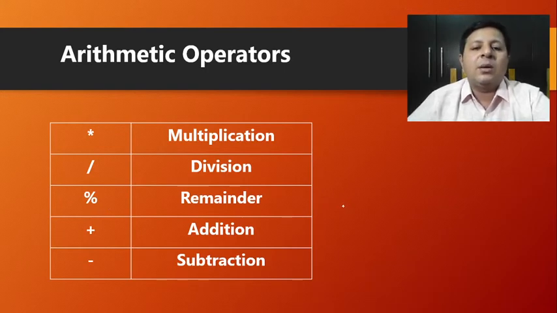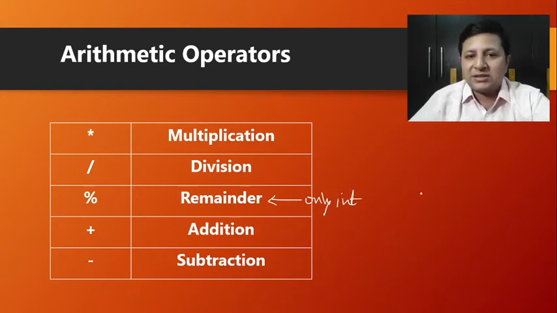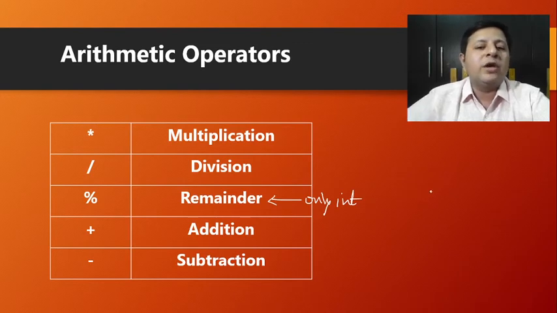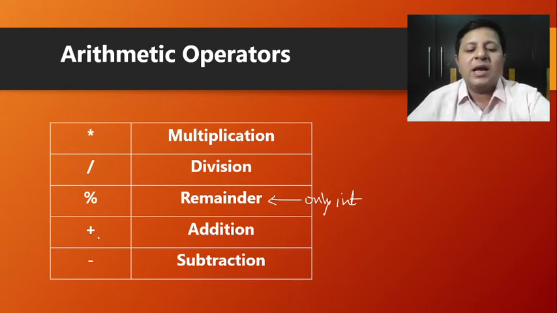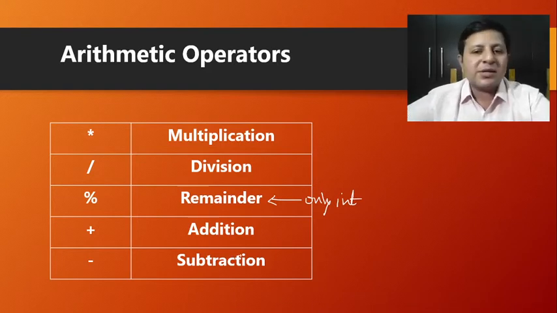As the name suggests, it is going to give you the remainder, and remainder is only possible when you do integer division. That's the reason the remainder operator can only be used with integers. You cannot use it with fractions. I'll talk about how it works in an example, but it gives you the remainder after you perform the division. Division gives you the quotient, whereas the remainder operator gives you the remainder after division. Addition and subtraction perform the corresponding operations. Fine, so let's move on to the discussion.